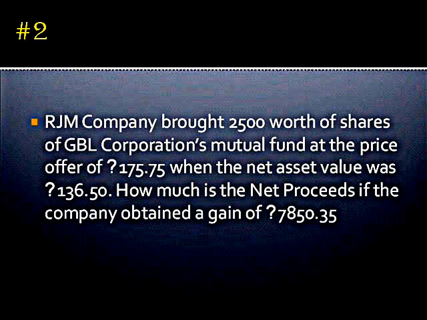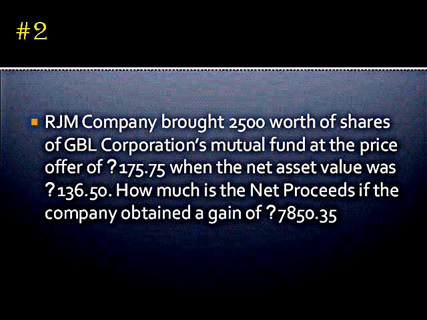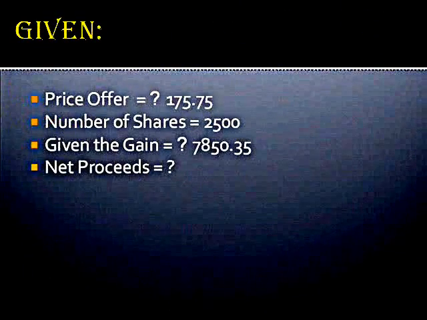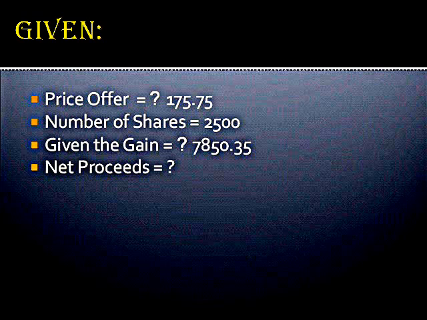Problem number 2. RJM Company bought 2,500 shares of GBL Corporation's mutual fund at the price offer of 175.75 pesos, when the net asset value was 136.50 pesos. How much is the net proceeds if the company obtained a gain of 7,850.35 pesos? Given, first, price offer is equal to 175.75 pesos. Second, the number of shares is equal to 2,500. The gain is equal to 7,850.35. And we are looking for the net proceeds.